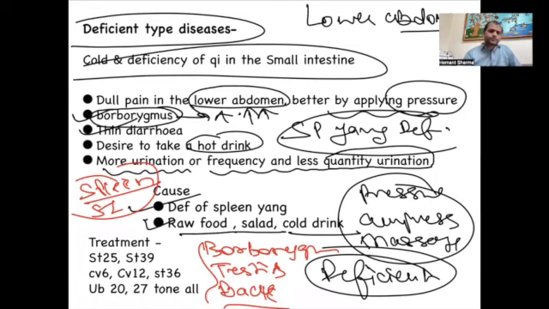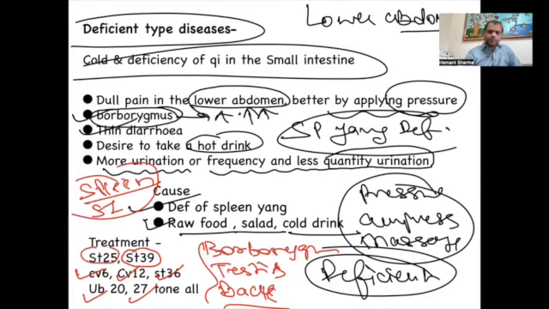Now look here. What is the treatment? First you need to improve the chi. So CV6, CV12 and stomach 36, a great combination of points for improving the chi. We know that we can do moxibustion and tonification. We can also take the back part of the spleen and the back part of the small intestine, UB20 and UB27. And finally, we are going to take stomach 39, which is the lower he-sea point of the small intestine, stomach 39.